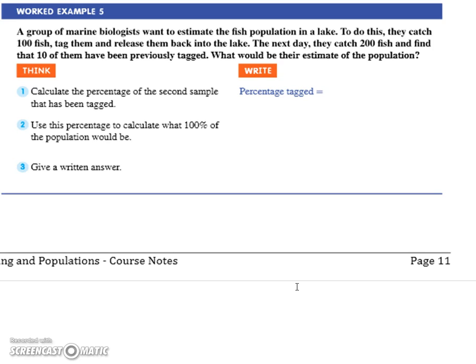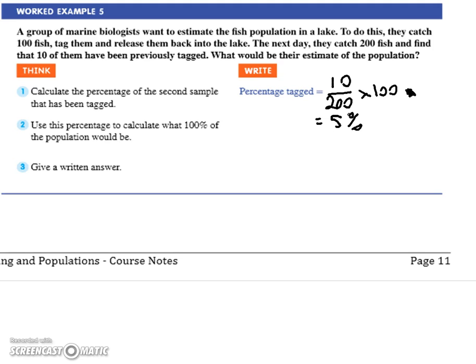How are we going to do it? What are we going to do? Yes. So what we've done is, when they've calculated the second sample, their recapture, how many did they get? They got 10. Out of how many? 200. So work that out as a percentage. Cool. 5%. So of the ones they recaptured, 5% of them were tagged.